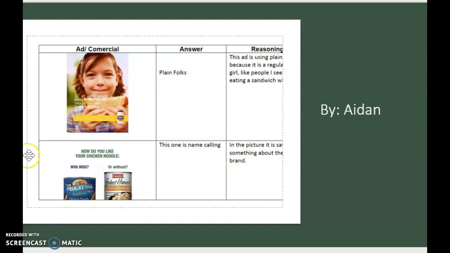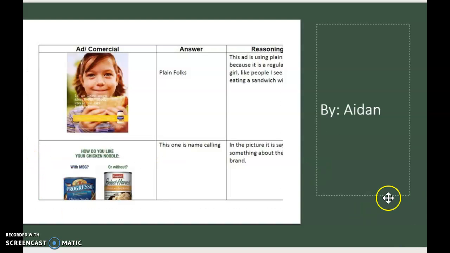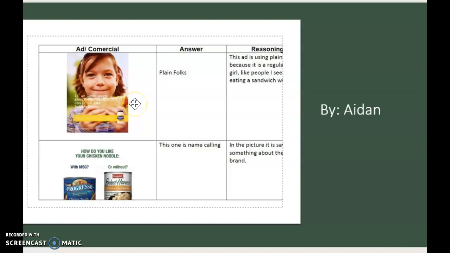And last but not least is by Aiden Leach. And Aiden says that this is plain folks, because the ad is using a normal average girl eating a sandwich to tell us we should eat sandwiches too. Because she's normal, we're normal, let's all eat sandwiches.